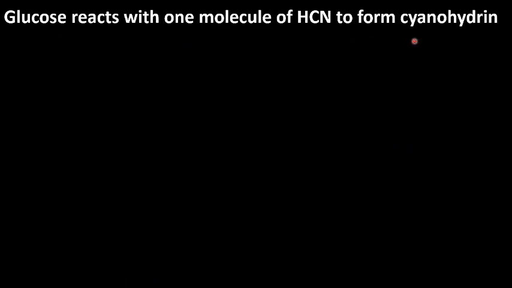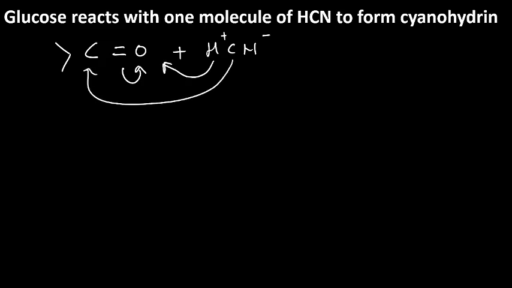Glucose reacts with one molecule of hydrogen cyanide to form cyanohydrin. First of all, what is this reaction? Let us try to understand. So this is a carbonyl group. This is hydrogen cyanide, H plus CN minus. So this bond shifts here. This hydrogen attacks this oxygen atom, and the nucleophile attacks the carbon atom. Right. Therefore, we get C-OH and CN.